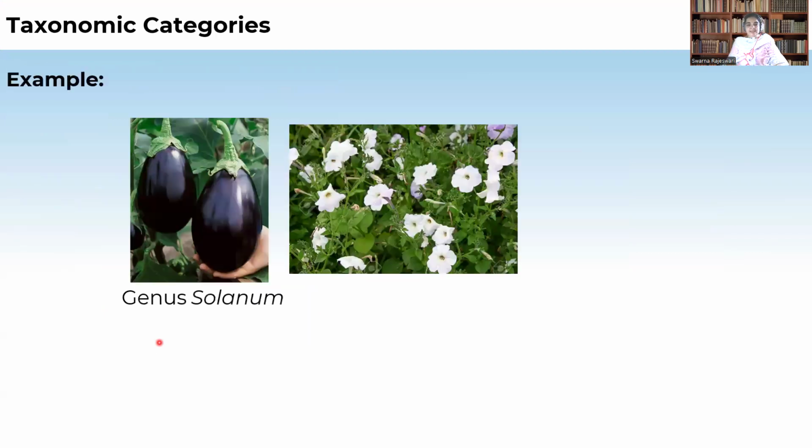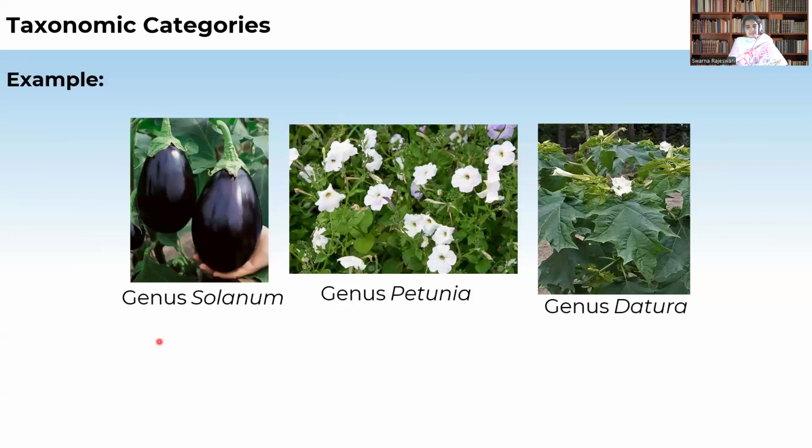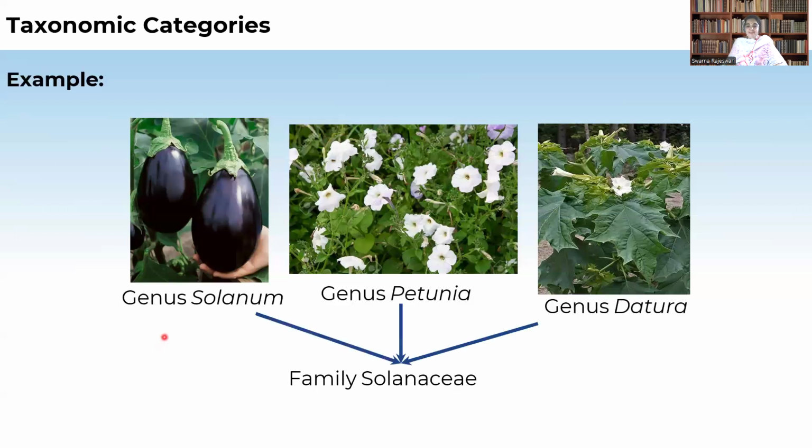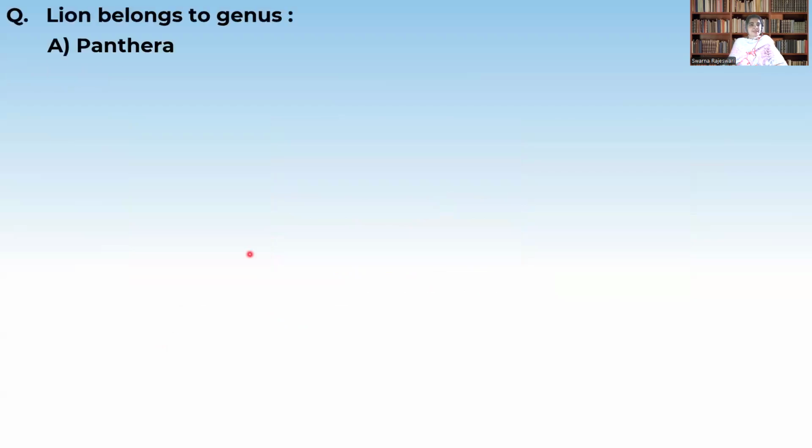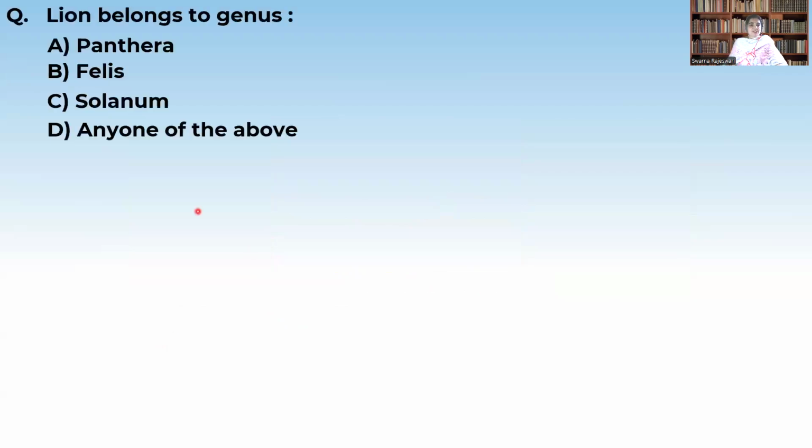And here is another example from plants: genus Solanum, genus Petunia, and genus Datura. All these belong to the family Solanaceae. Let us take a small concept test here. Lion belongs to the genus... Just now we have seen lion belongs to the genus Panthera.